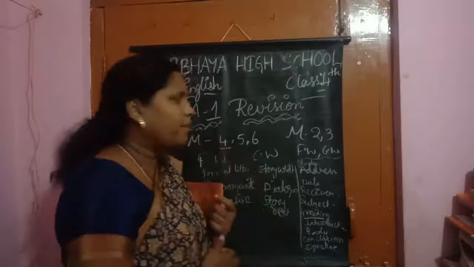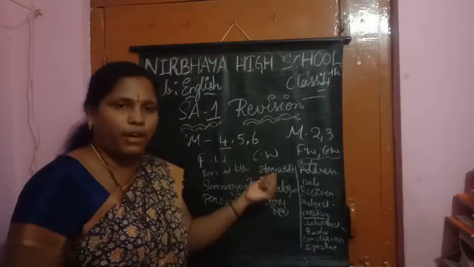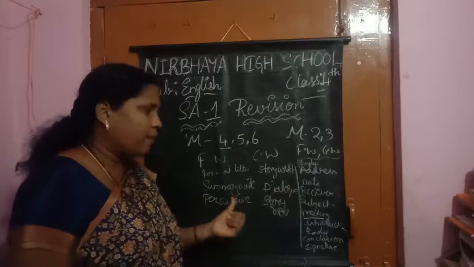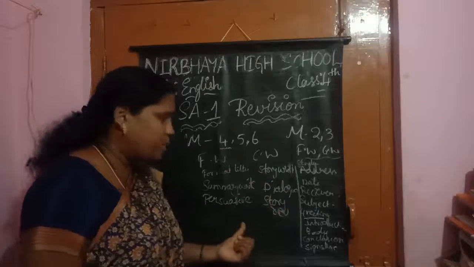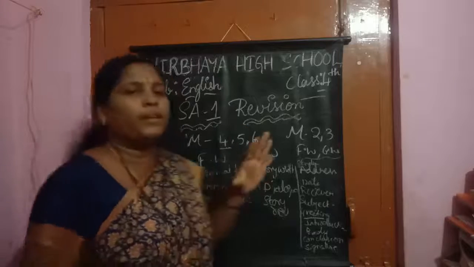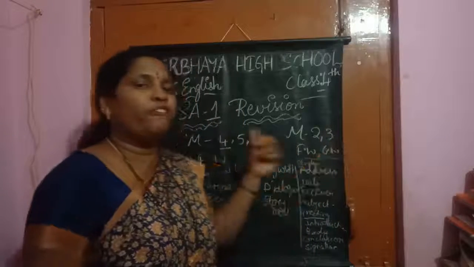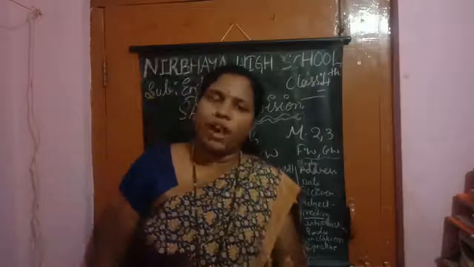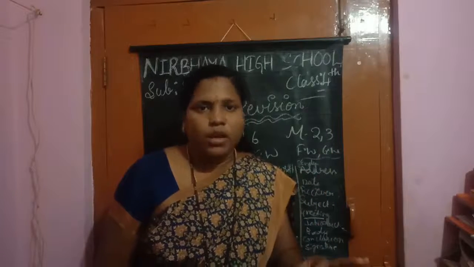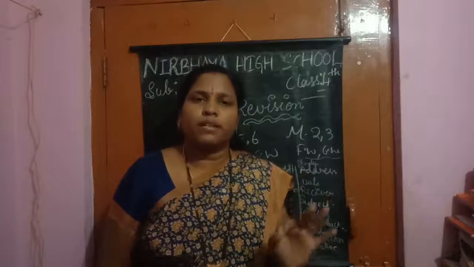Understood, children? By this, we have completed the lessons of modules 4, 5, 6, formal and creative writing. In module 4, formal letter, story writing. Module 5, summary writing, dialogue writing. Module 6, persuasive writing, story review. Okay, children, by this we have completed the workbook part, formal and creative writing. Lesson modules 2, 3, 4, 5, 6, formal and creative writing we have completed. Everyone, write it in your homework book. Practice it, children. Understood? We are not having much time, so please read and write.